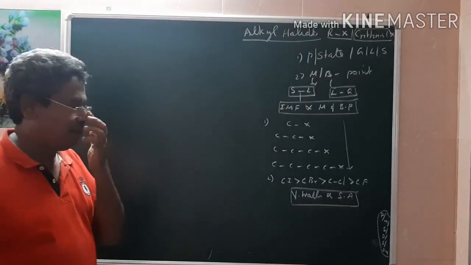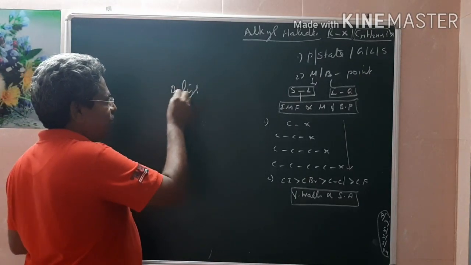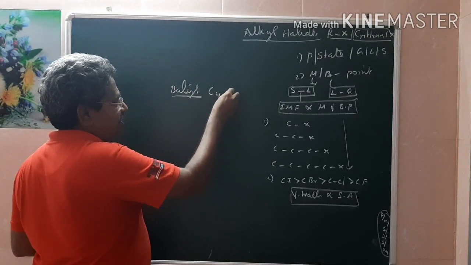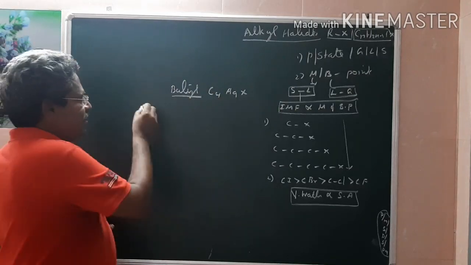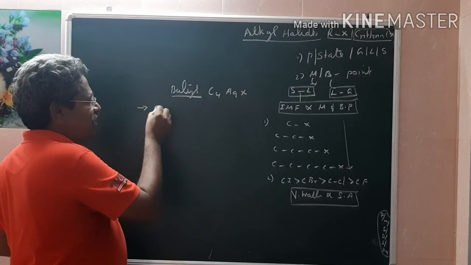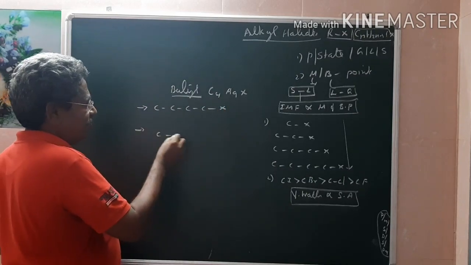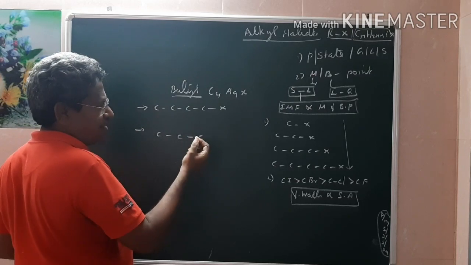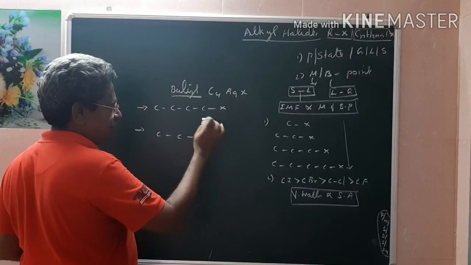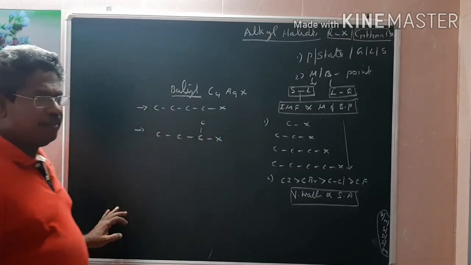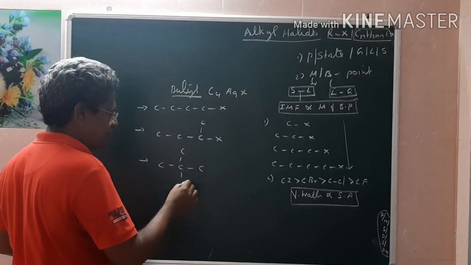For example, I am taking butyl, C4H9X. Branching means butyl can exist in three different forms. One is primary, another is secondary, where this C may be here and this is CCX. And the third is tertiary, CCCCCCX.